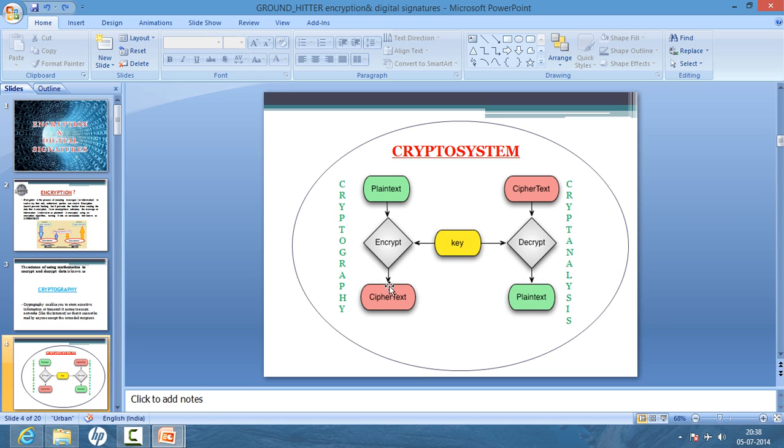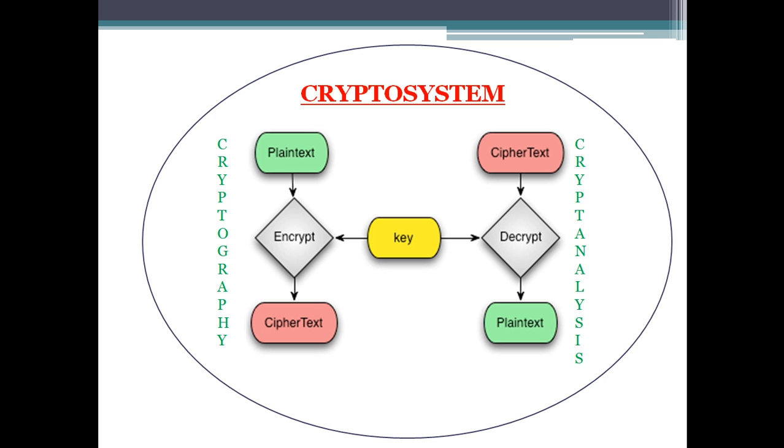When plain text is converted into cipher text using the key, this is known as encryption. And when you deduce the plain text from the cipher text, it is known as cryptanalysis. This whole phenomenon of cryptography and cryptanalysis is known as the crypto system.